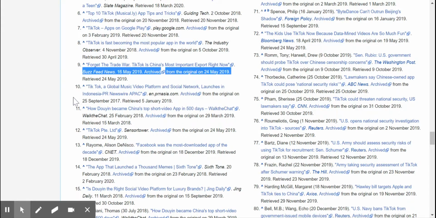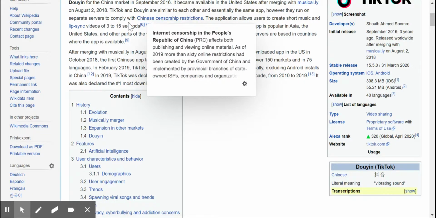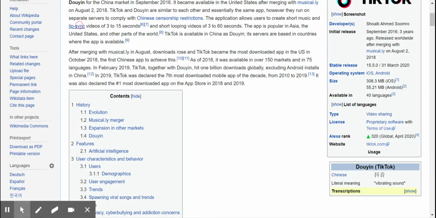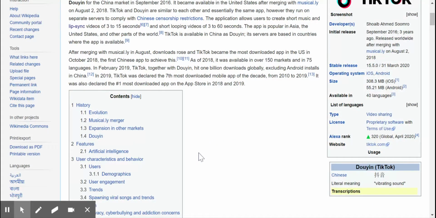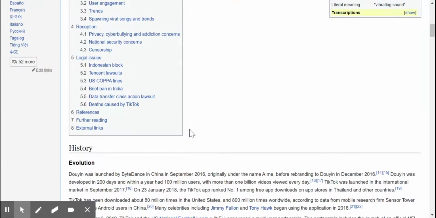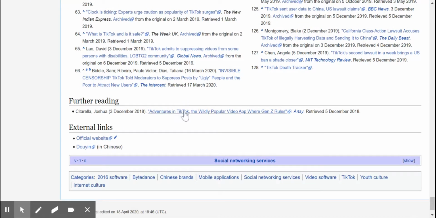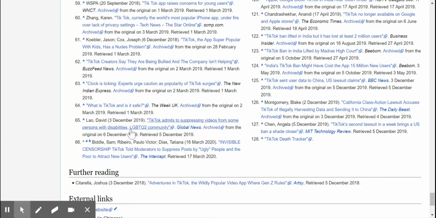Another thing I like to do when I'm looking at Wikipedia articles is I like to do something with these hyperlinks here as well. These will either tell you some information about a certain thing, or it can take you to a whole different page, okay? And that page might have information that you're looking for. It's a pretty easy way to kind of find some good information, start finding resources, finding external links, any further reading maybe, because this is a paper right here on Artsy. You have all these different sources.